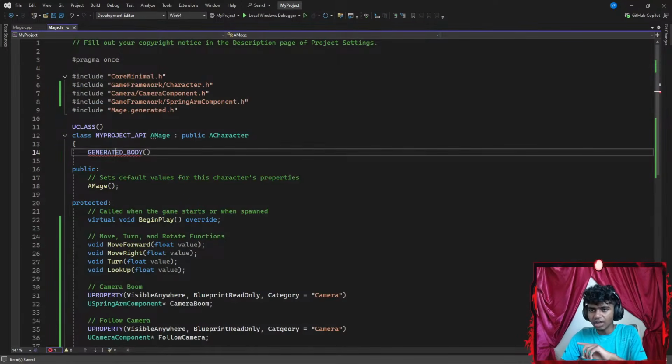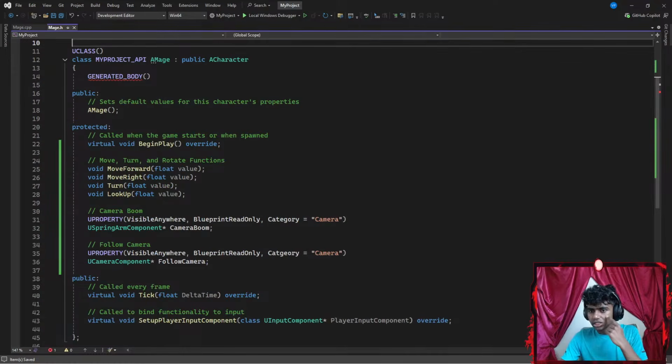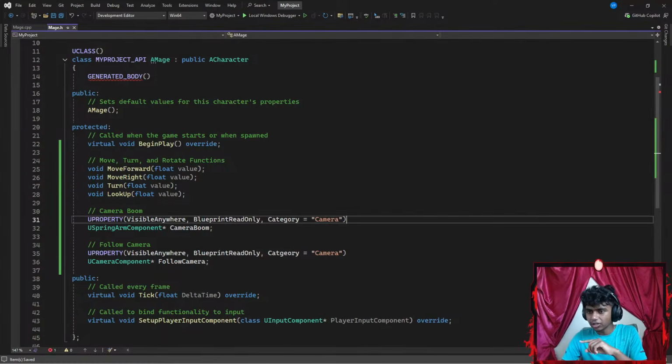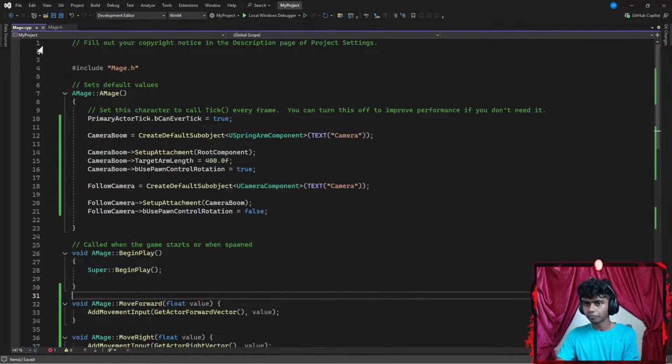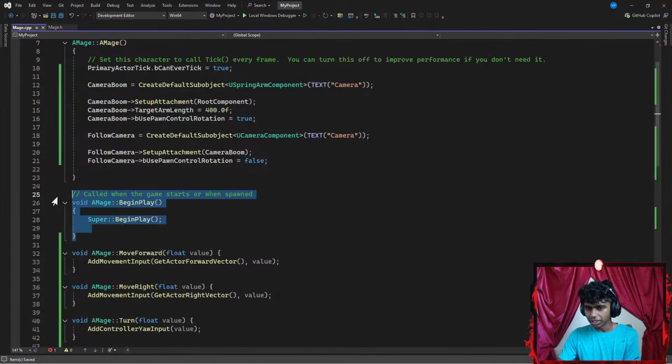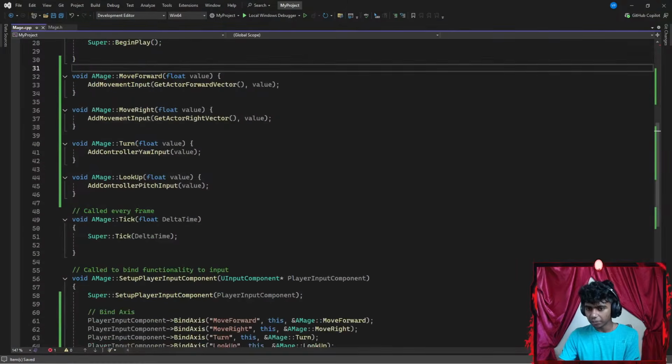Okay, and the generate body, it always has a red underline. That doesn't matter. Okay, and then from my game frameworks, I include spring arm component, camera component. It's all correct. So let's see. I didn't need semicolon there. Did not need semicolon here. In this case, everything is correct maybe. Okay, let's think. Let's think really hard. So apparently I don't need that in my begin play. After my begin play, I have that.